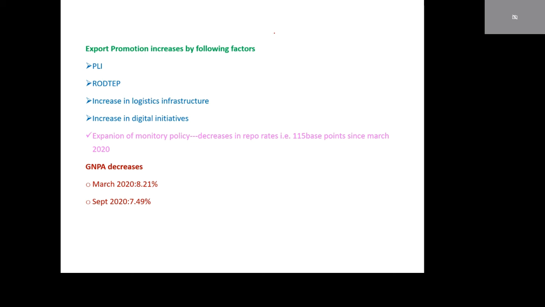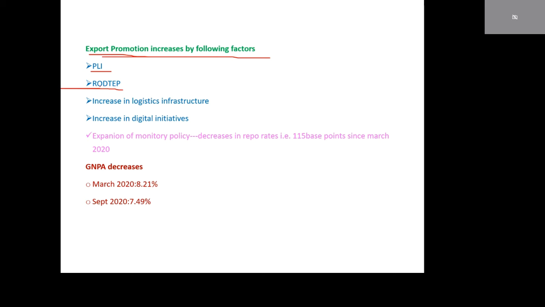Export promotion increases by the following factors. PLI, production-linked incentives: suppose production increases, our exports also increase.